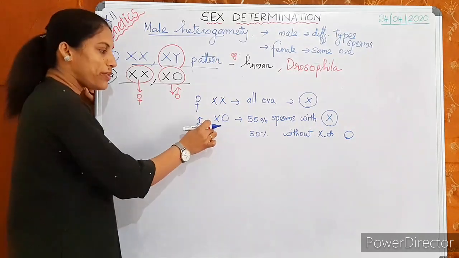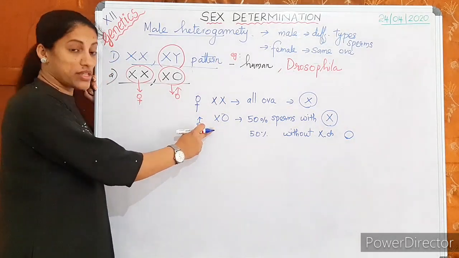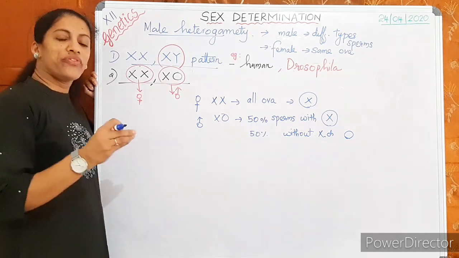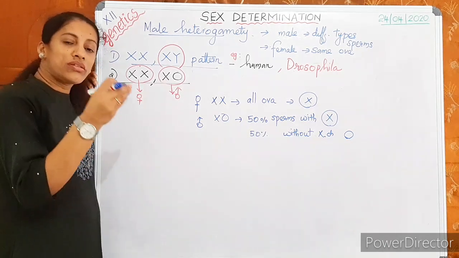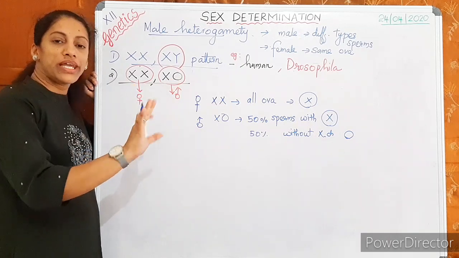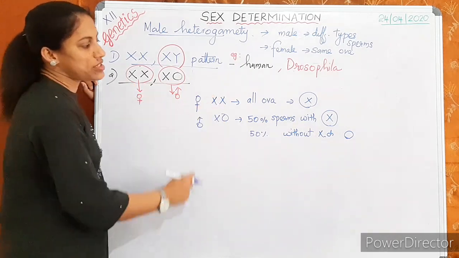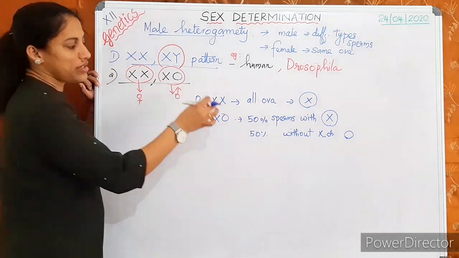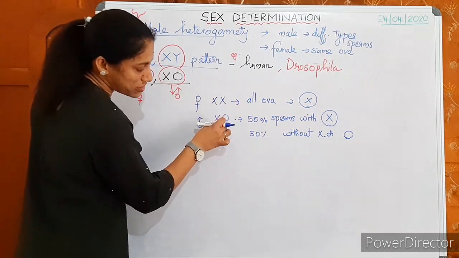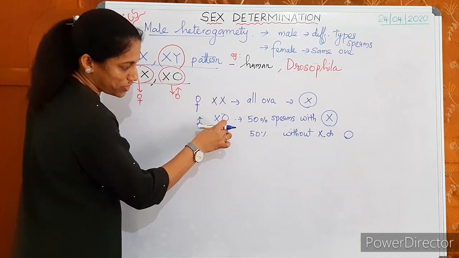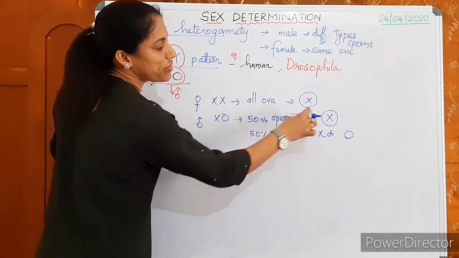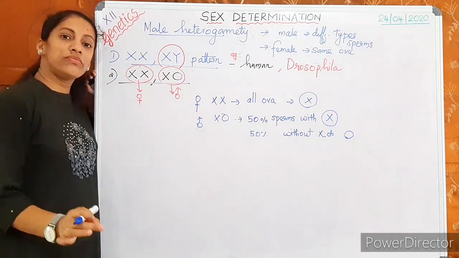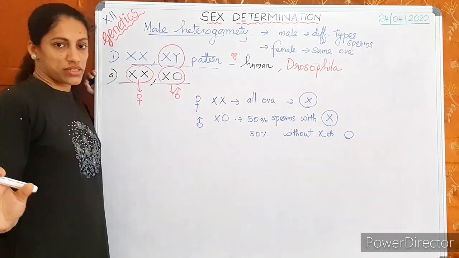This is what Henking observed in 1891 when a male produces sperms: 50% of the sperms were not receiving any such structure, any X bodies. The reason is that when segregation happens in the X0 male producing sperms, 50% of them carry the X chromosome and the remaining 50% carry no sex chromosome.